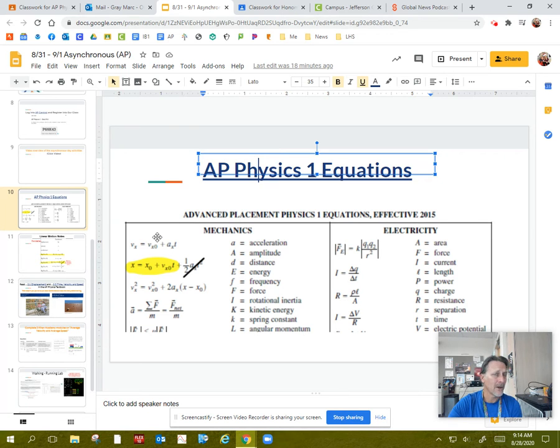Now, one thing to notice with the AP equations is as we get into this linear motion idea, we're going to be studying motion that's sometimes going at constant speed and sometimes it's accelerated. But whenever you're thinking about acceleration being 0, okay, you're going at constant speed, you can just go ahead and cross off the variable that has acceleration in it. So this whole chunk right here, I can cross it off. And then I've got a formula that's left over here. And that formula that's left over is actually our constant velocity formula. If I resort this, it just says velocity equals change of position divided by time. And that's basically our constant velocity formula. So it's right there for you. We're going to use that a lot this week.